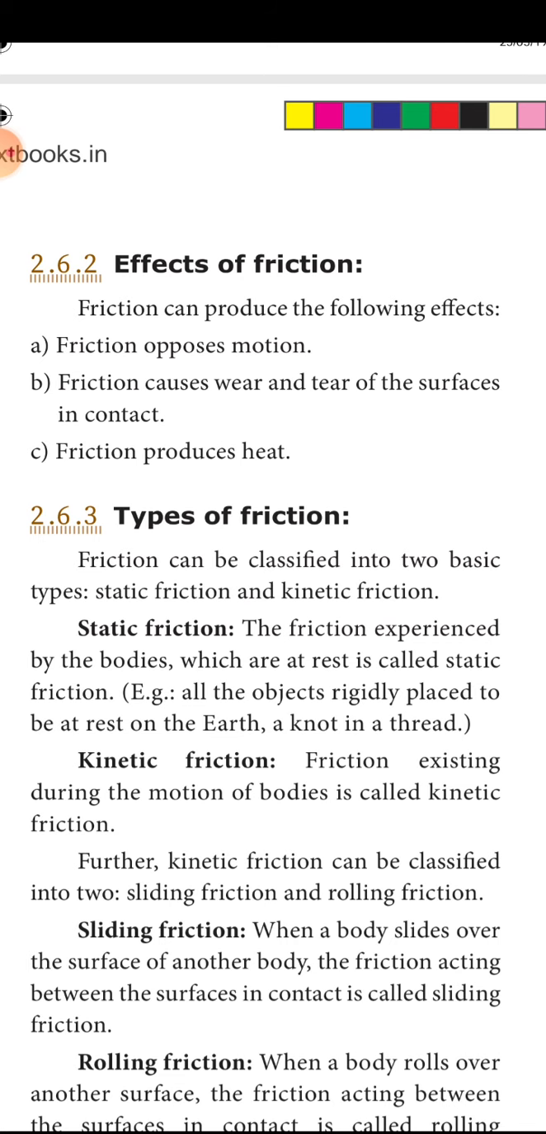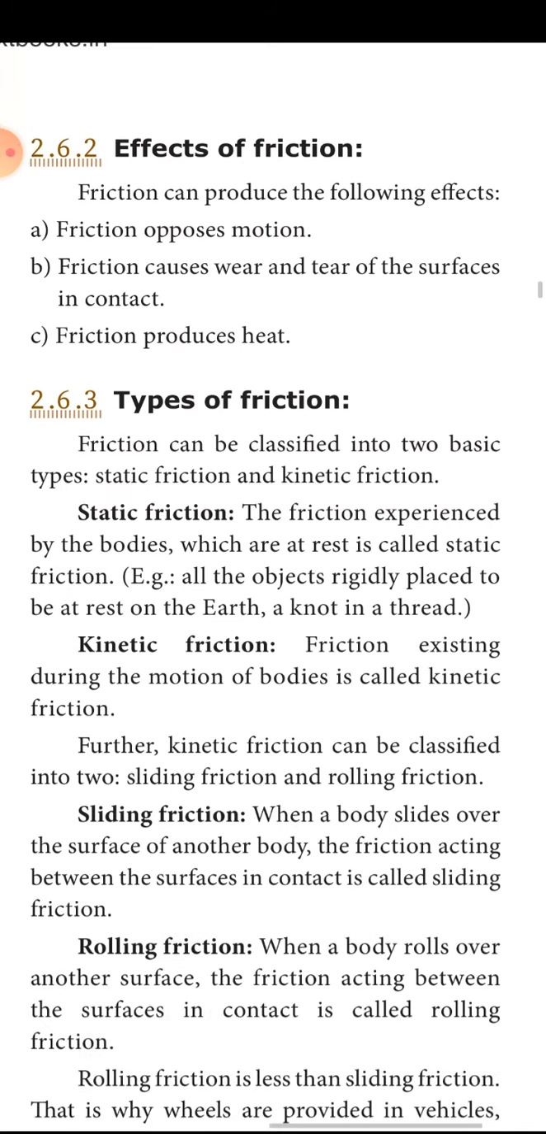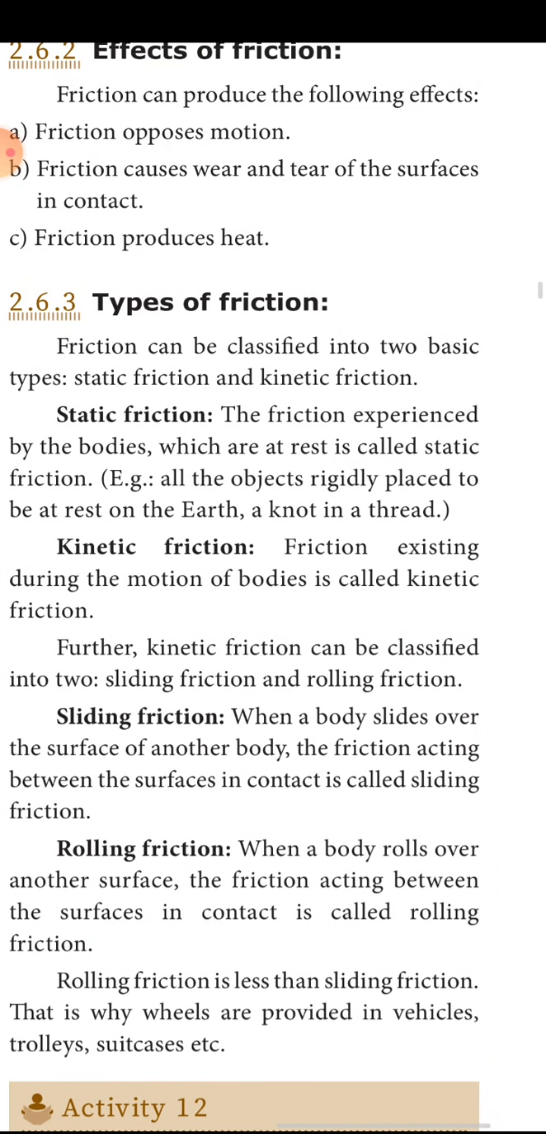Static, kinetic, sliding, and rolling are the four types of friction. Once again, four types of friction are there: static friction, kinetic friction, sliding friction, rolling friction. From the names themselves you can understand: static means stable, kinetic means moving, sliding means it is going to slide, rolling means it is going to roll.